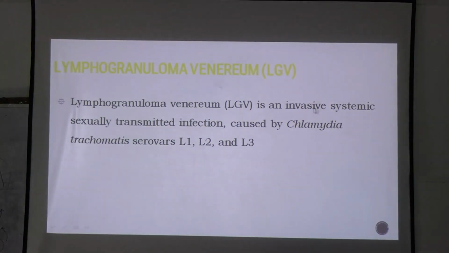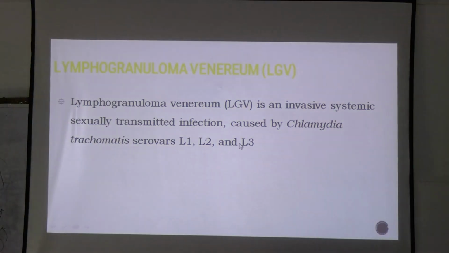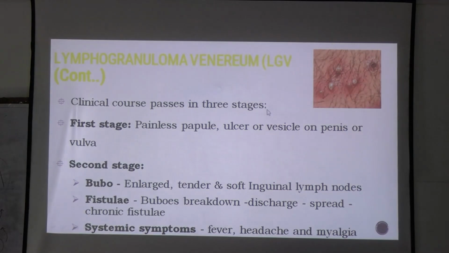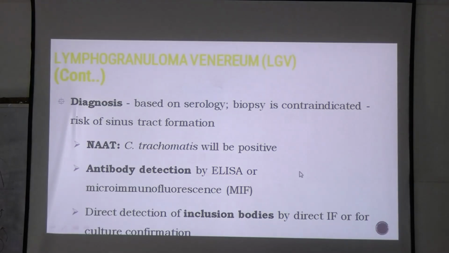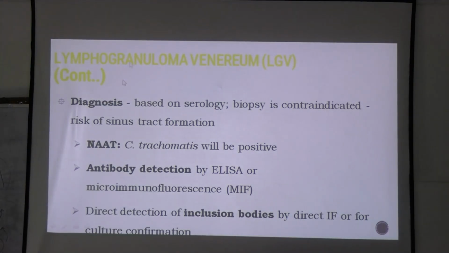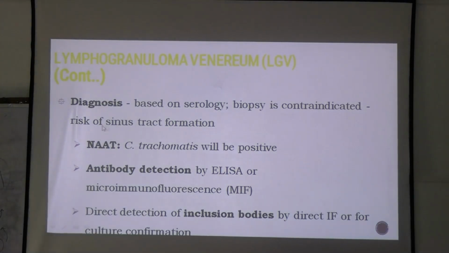Then LGV. We talked about Chlamydia trachomatis serovars. L1 to L3 are included in LGV. The lesion somewhat looks like this: a painless papular ulcer or vesicle. Initially it might be painless, but later the lymphadenopathy becomes painful. In the case of chlamydia, we can perform NAT, nucleic acid amplification test.